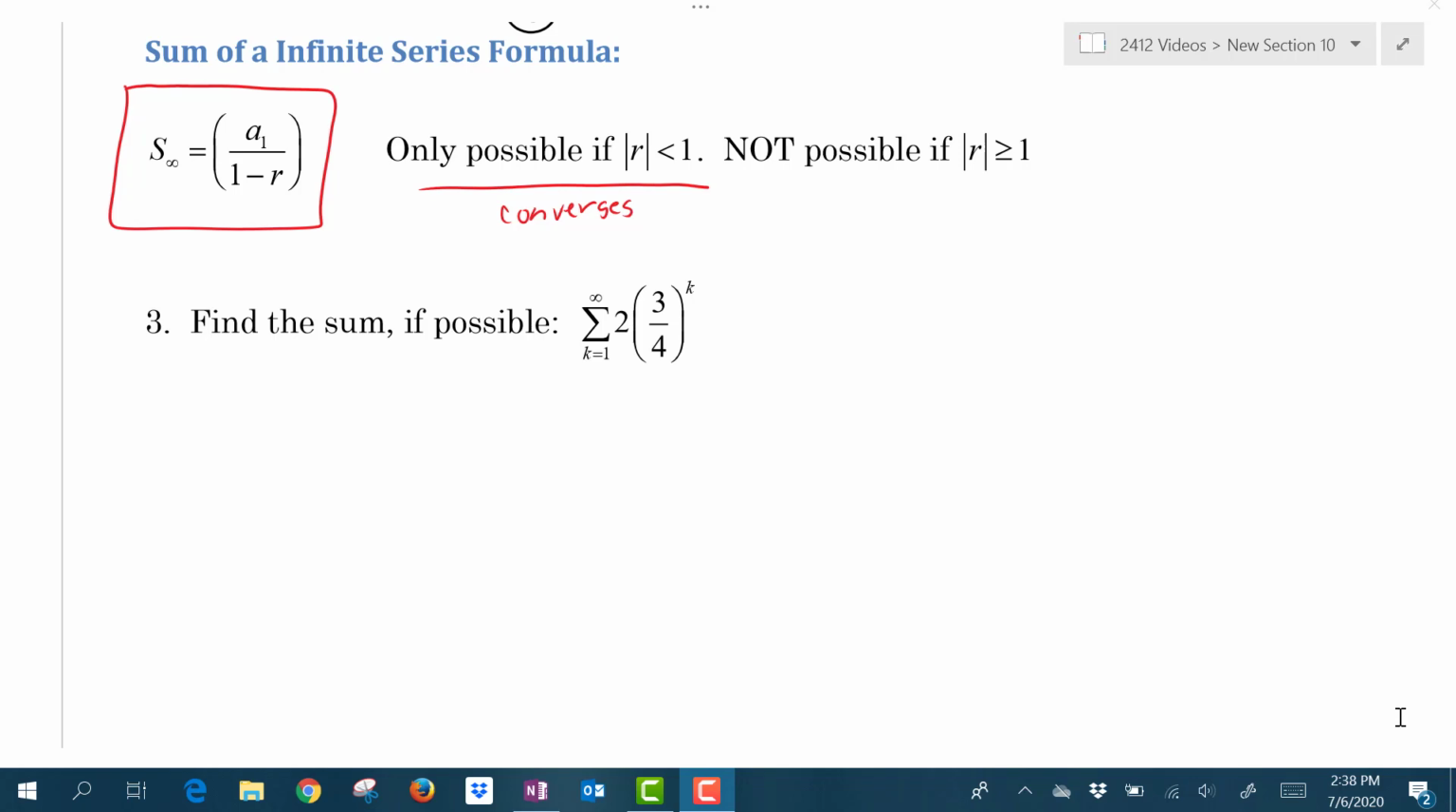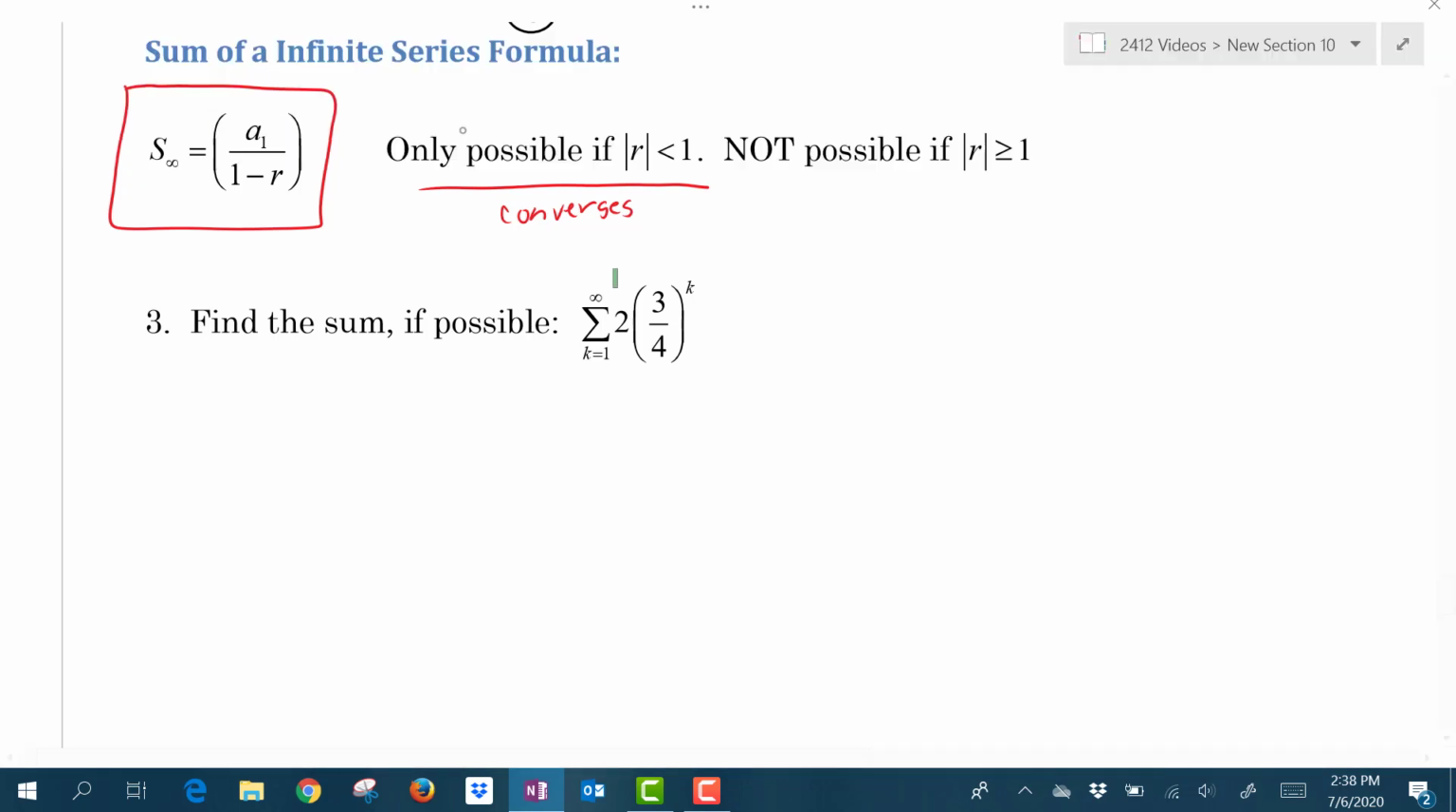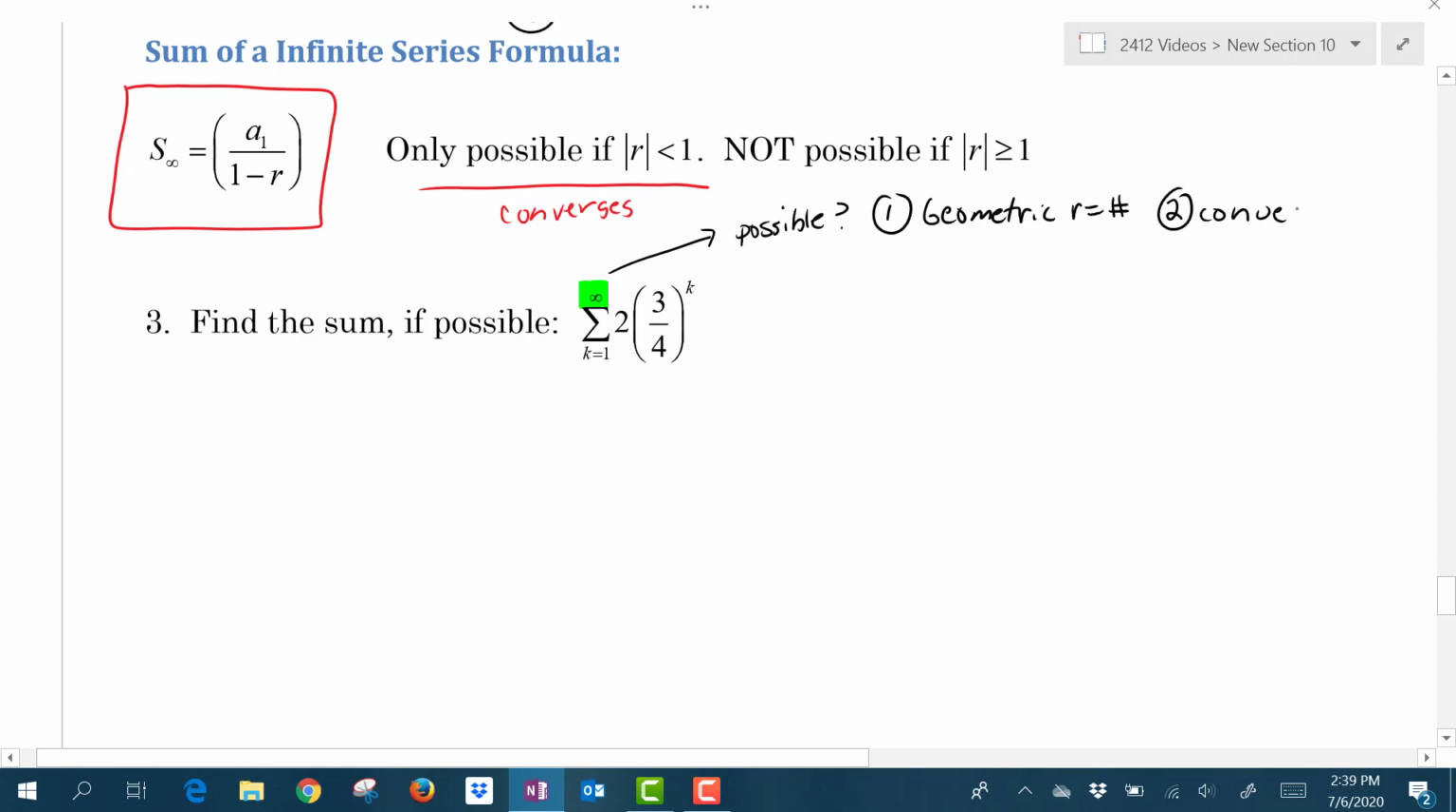So example 3 says to find the sum if possible. And when we look at the sigma notation, we notice it says to sum from k equals 1 to infinity. So we are asked to sum an infinite number of terms. If you are asked to sum an infinite number of terms, you want to first ask yourself, is it possible? In order for it to be possible, it has to meet 2 conditions. It has to be geometric, so you should be able to find an r value, and 2, the sequence has to converge, which means the r value has to be less than 1.